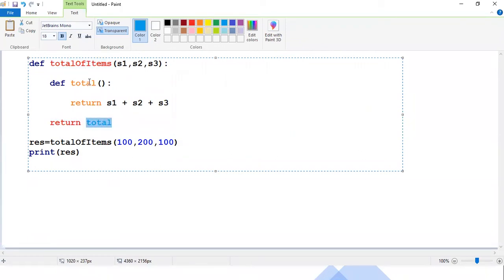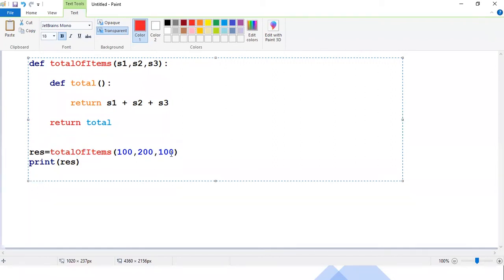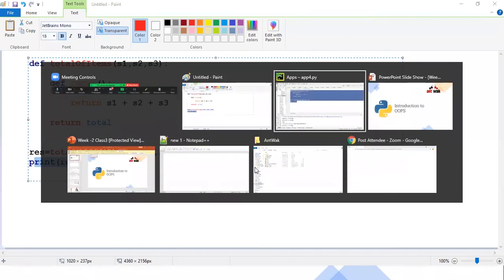Now, inner function, what is it returning? It's returning the total of S1 plus S2 plus S3. So when you call this total of items with 100 and 200 and 100, this 100 and 200 and 100 is assigned to S1, S2, S3. And the inner function is returning the S1 plus S2 plus S3 value, that is 400. Now the outer function is also returning that total, nothing but that 400. That 400 will be stored into the result, and that final value that I am printing, you can see that 400 will be the output of this code.